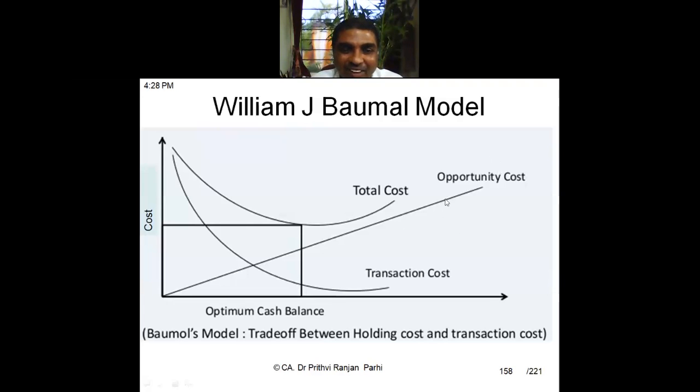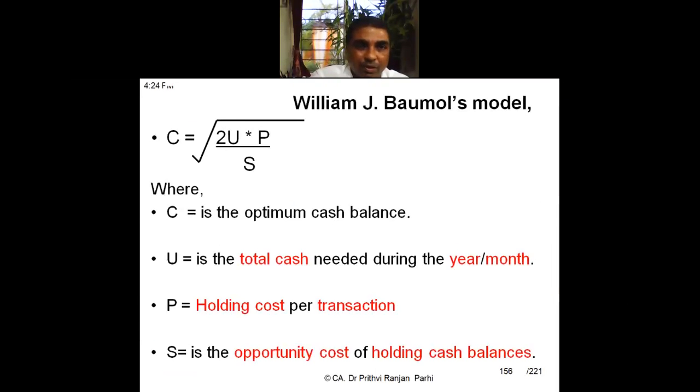How to arrive at the optimal level of cash balance? I have to take both the costs together. If I take both the costs together, transaction cost on top of it opportunity cost, I am getting a total cost line. Total cost line, it is like this. And where the total cost line is minimum, here you see the total cost line at this point is minimum. So that should be my optimum cash balance. Now, this formula we have seen, root over 2UP by S.